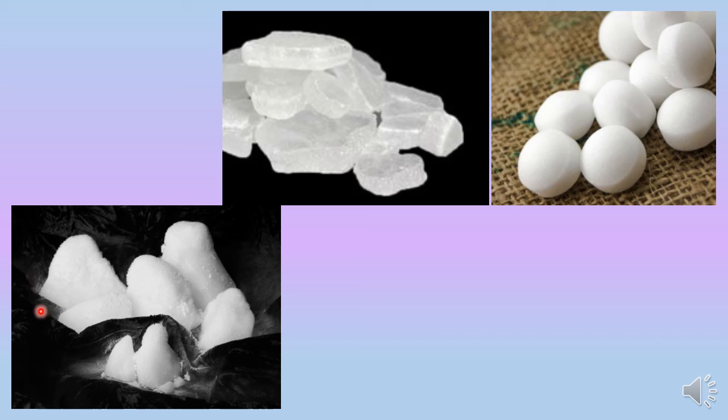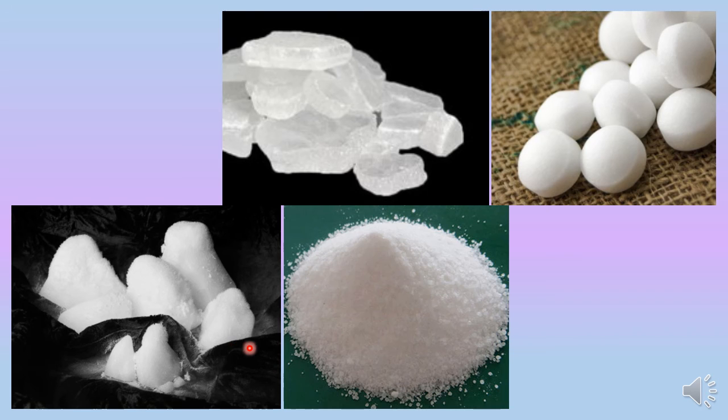This is dry ice or solid carbon dioxide, which is used for packaging and sending material over long distances when the temperature needs to be maintained at very low degrees. And this is ammonium chloride, a salt.